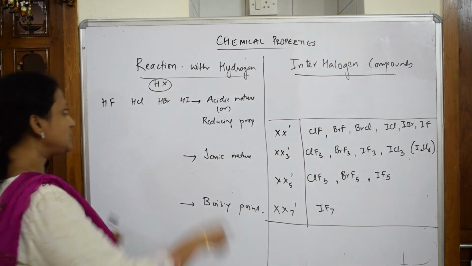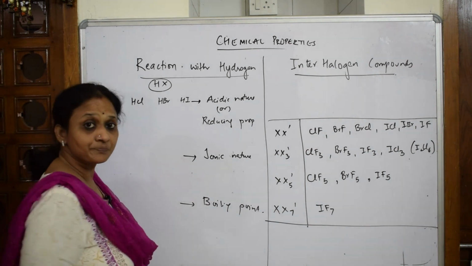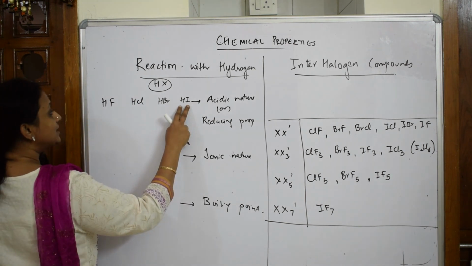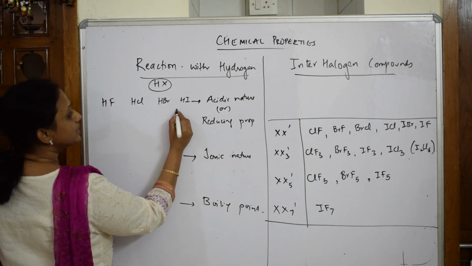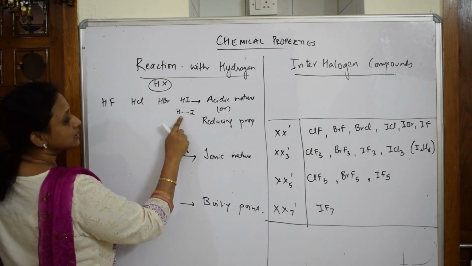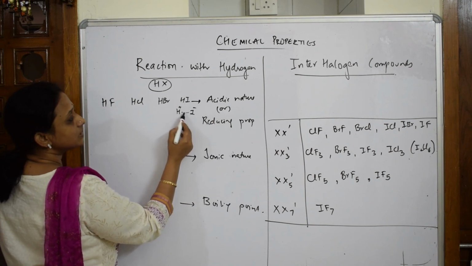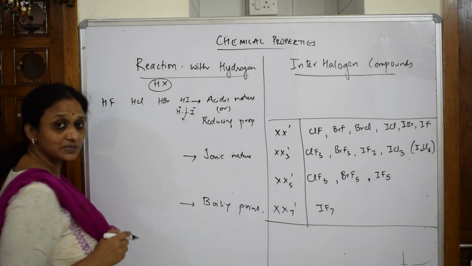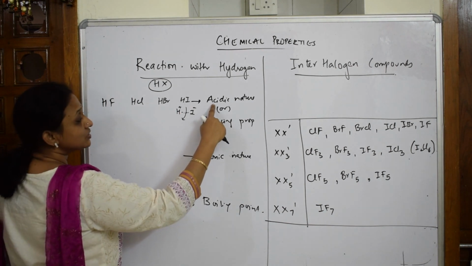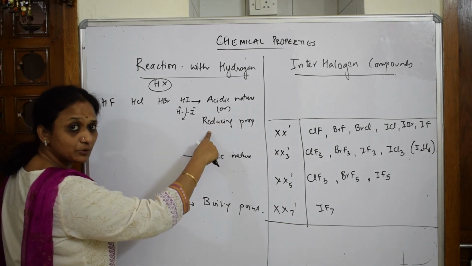Now when I have to see all this, iodine has the largest size. When iodine is a larger size, which is strongly acidic, the bond between hydrogen and iodine is very weak, because the size is larger, and then this breaks up into H plus and I minus. When the HI bond is very weak, it can easily donate this H plus ion. When it is donating H plus ion, isn't it highly acidic? When it is releasing H plus, that means isn't the reducing property stronger?